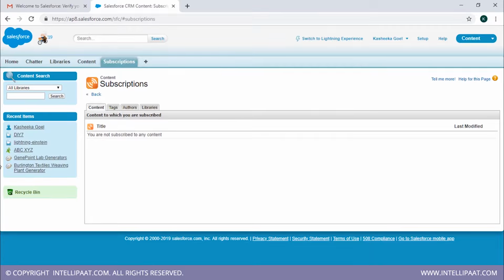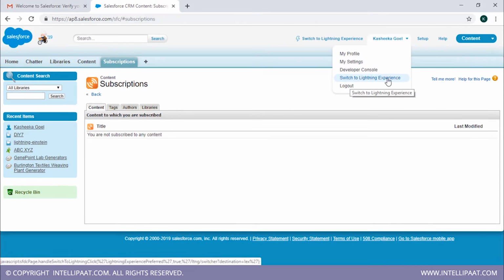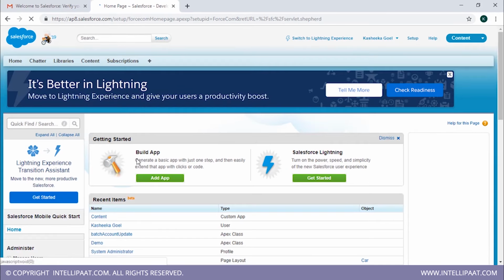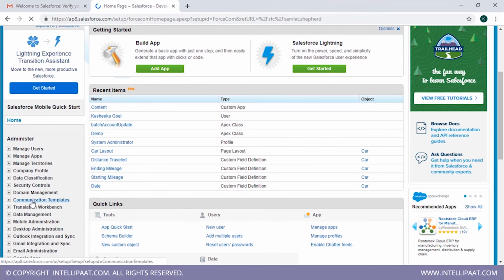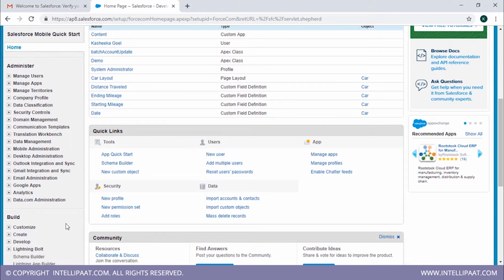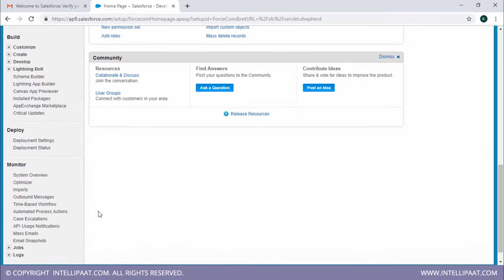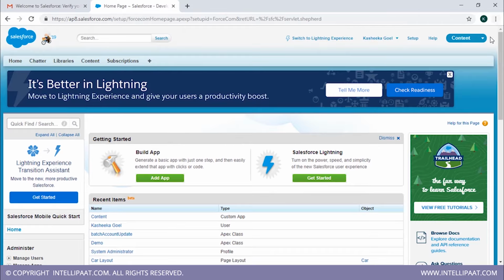Now, there are two ways to go back to the Lightning version. You can click on switch to Lightning version over here, or you can just click on your name and then you would be switched to Lightning version. Alright, now there's setup. This setup is the place where you have all the data or anything that you need to create. It's always here. Build, you can customize, create, develop, lightning bolt and everything. Then we have help, then we have content, and that can be done.